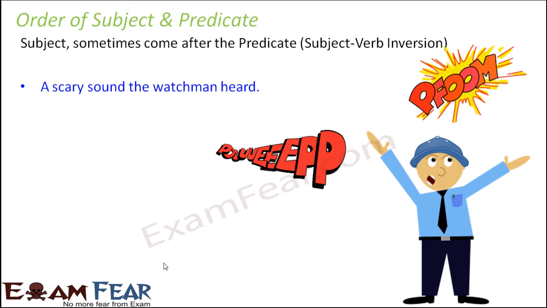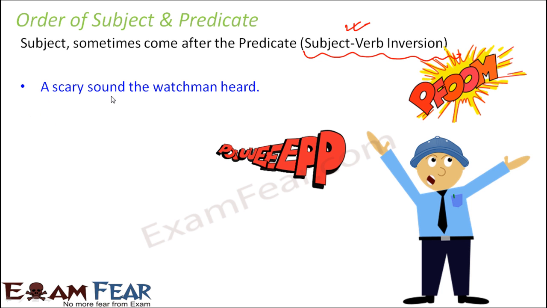Again. Now let us talk about the order of subject and predicate. Mostly the subject comes first and then comes the predicate. And predicate includes the verb and all the words supporting the verbs. But sometimes the subject comes after the predicate, and this concept is often called the subject-verb inversion.